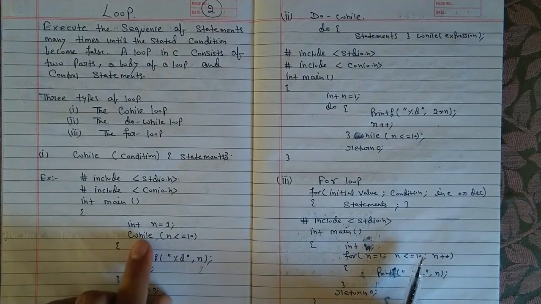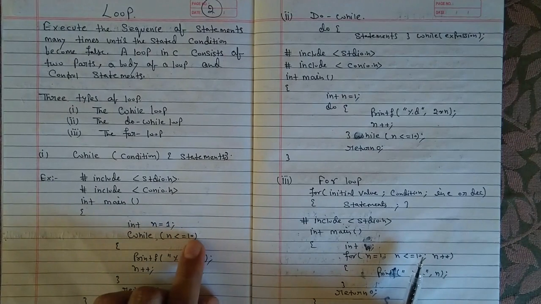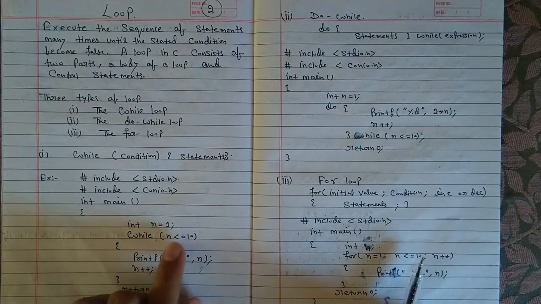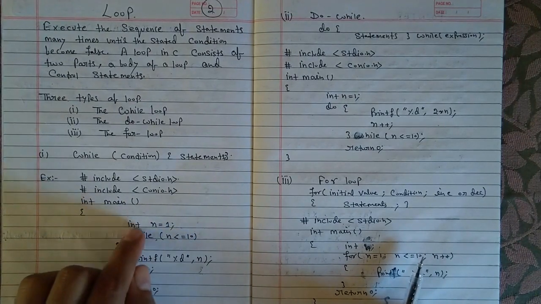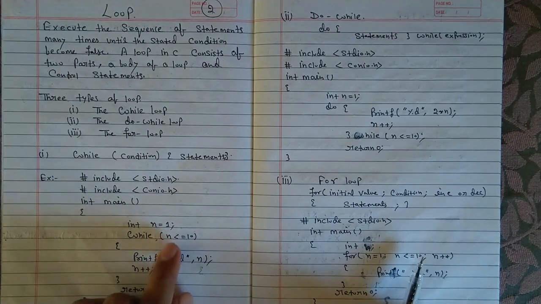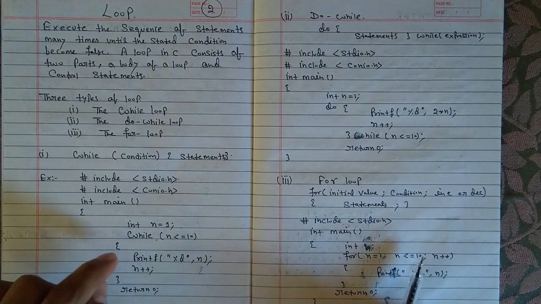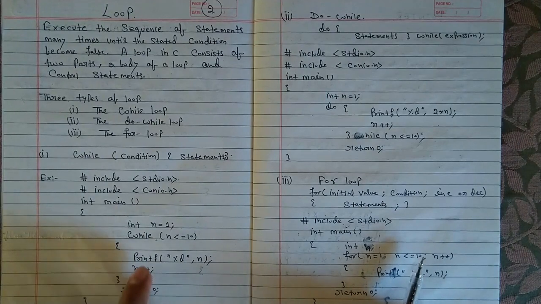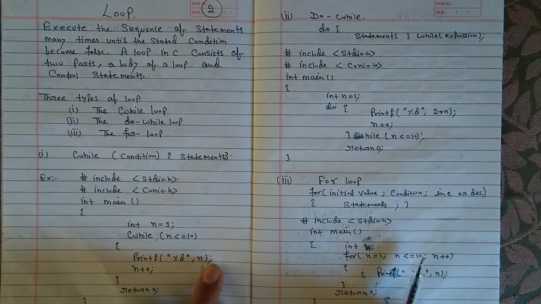Then we have written while n is less than or equal to 10. The first time n is equal to 1, and you know that 1 is less than or equal to 10, so we will come inside. Then the curly bracket opens. We have written printf %d n. Then we have closed it. So this will print.